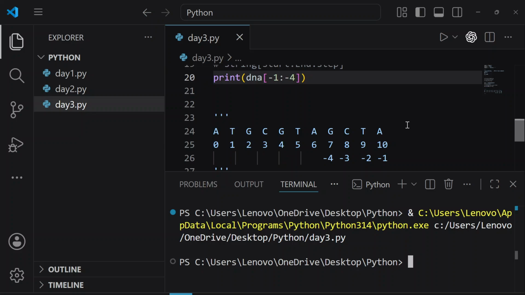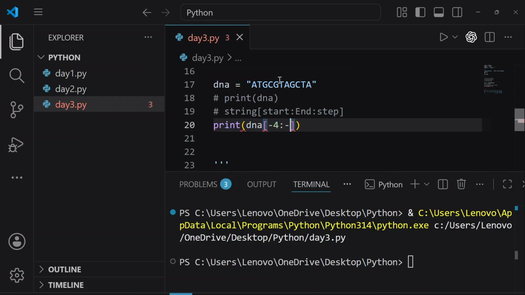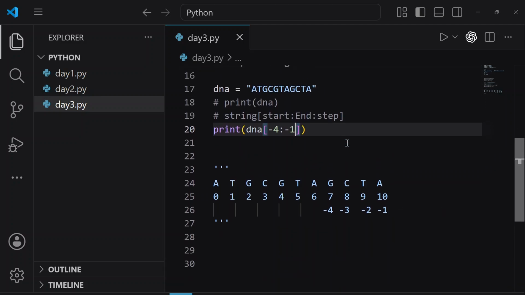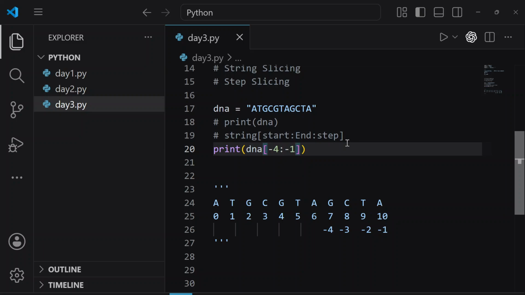Very good, Paras. Very good, Anand. Left to right. This is what we are learning, that Python moves from left to right. Python is not moving from right to left. We are giving the negative indexing because here we can see -4 comes first and then comes -1. So we have to write it like this, -4 and then -1, because Python is moving from left to right.